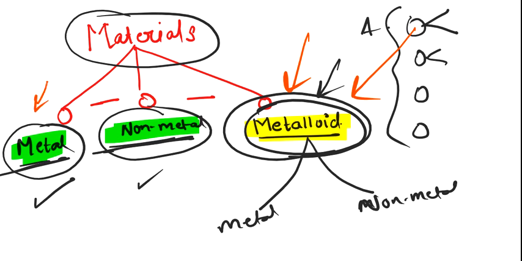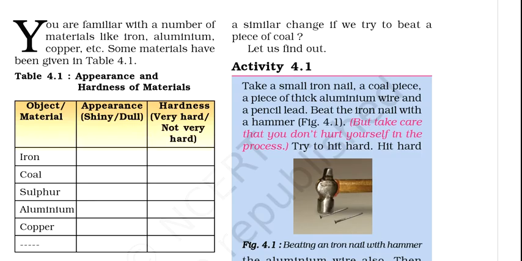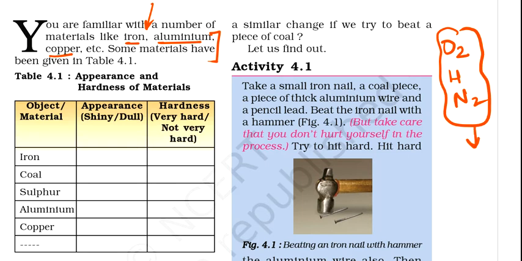Let's start with the first part. We have heard of a few materials like iron, aluminium, copper, and these all are metals. So the question is, how can you say, sir, that these are metals? There are a few elements such as oxygen, hydrogen, or nitrogen. These are the elements which are non-metals. So sir, is there any particular specification on which you divide materials as metals and non-metals?